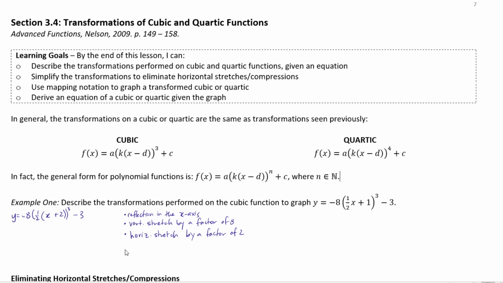Okay, and then we have a horizontal translation. Sorry, not 8, but rather 2 units. Two units left. And we have a vertical shift, or vertical translation, 3 units down.